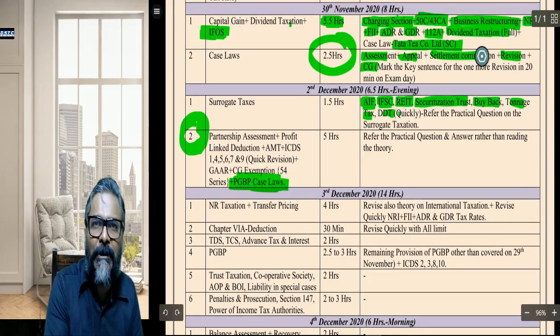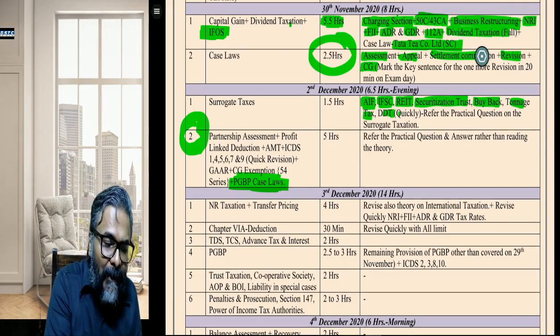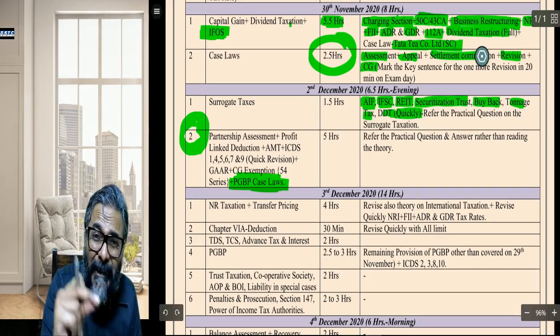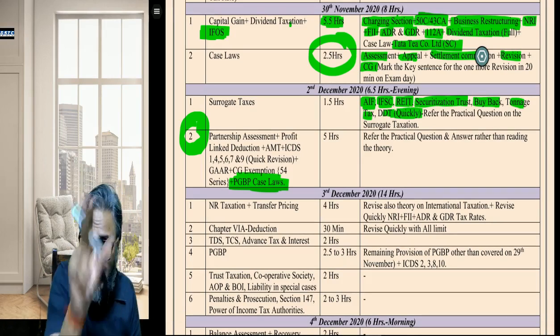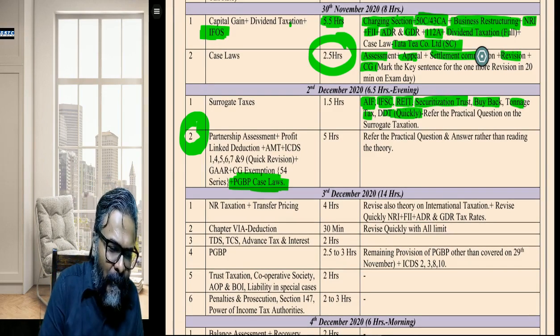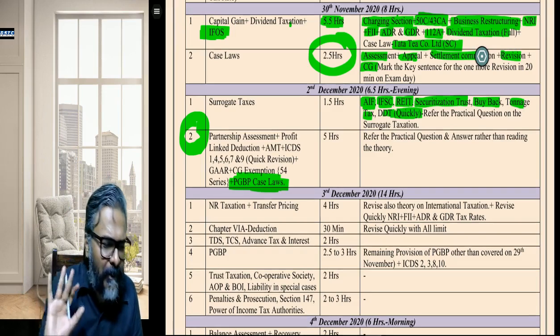And DDT, you'll say, sir, again DDT. What did I tell you in the bracket? Quickly means you already have done it 2 days back. Quickly run through the provision. Now, only quickly run through the provision. Hardly it will take you 5 minutes, just to refresh the mind.